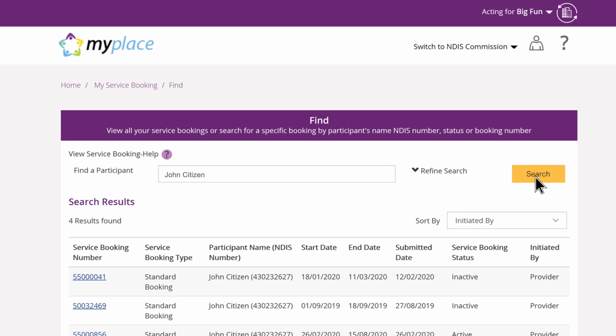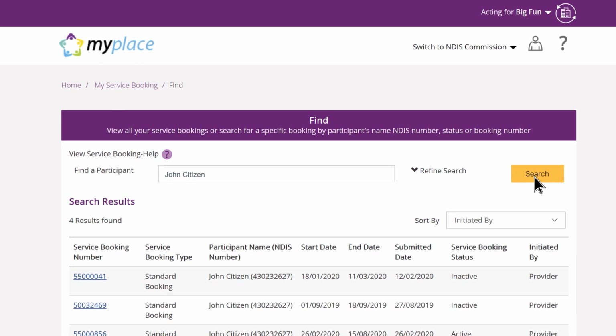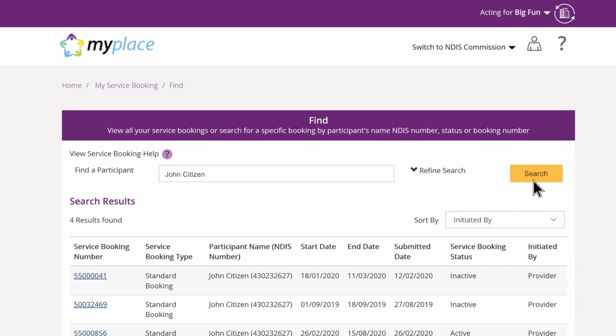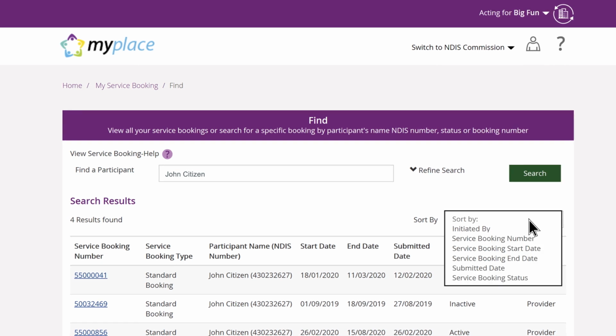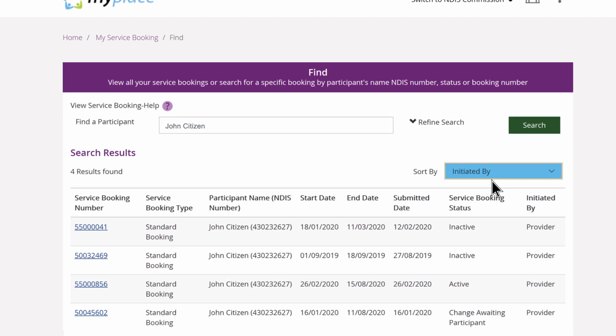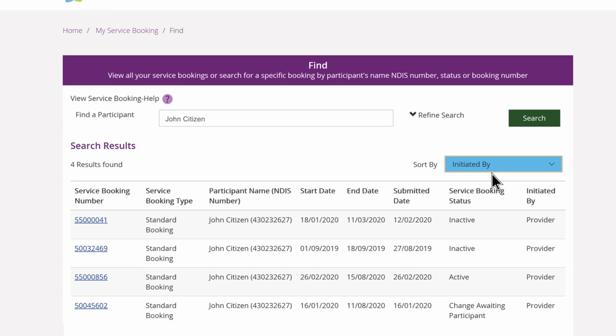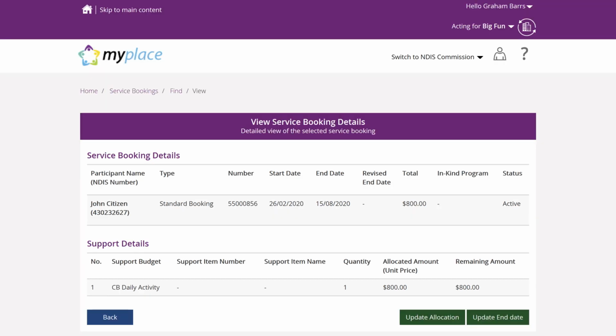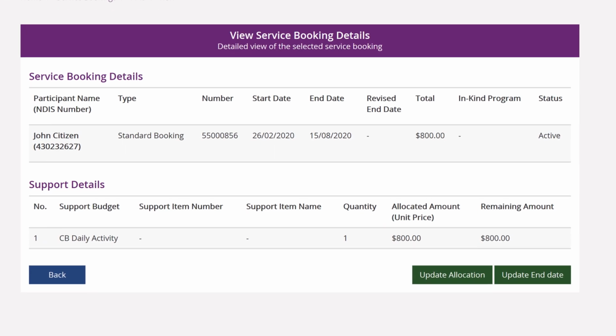You can also sort service bookings. Click the Sort By drop-down menu in the bottom right corner and select an option. In this example, we can see 4 service bookings for participant John Citizen. To view a service booking, click the service booking number on the left-hand side. This opens the View Service Booking Details section.